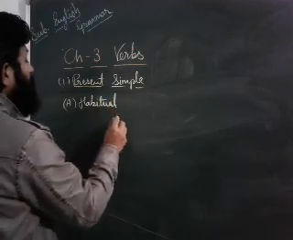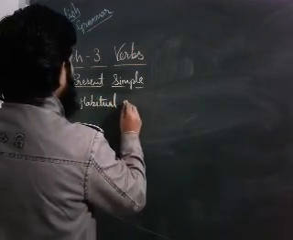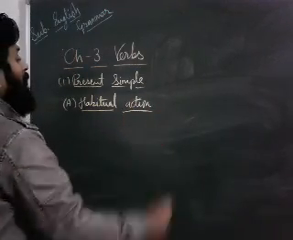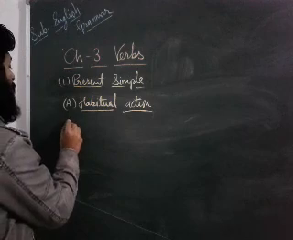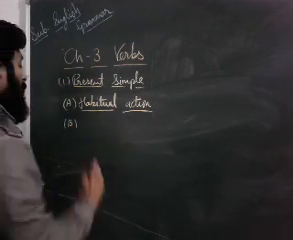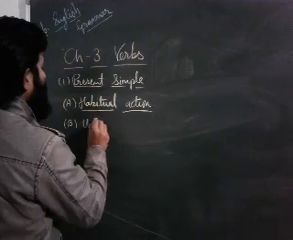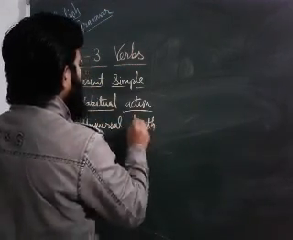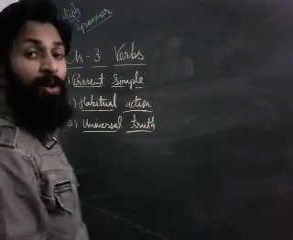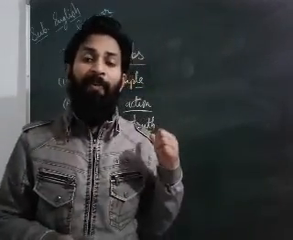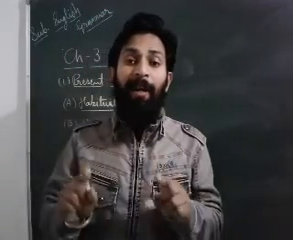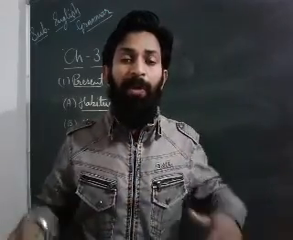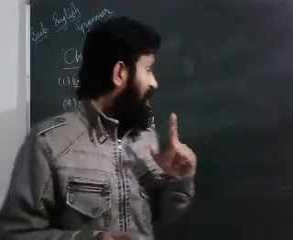If any action takes part in your life as a habit, then you can use present simple for that type of sentence. The second one is for universal truth. If you have to speak any universal truth, then you have to use present simple only, present simple tense only. Like the sun rises in the east, it is a universal truth. We couldn't change that. The sun rises in the east.